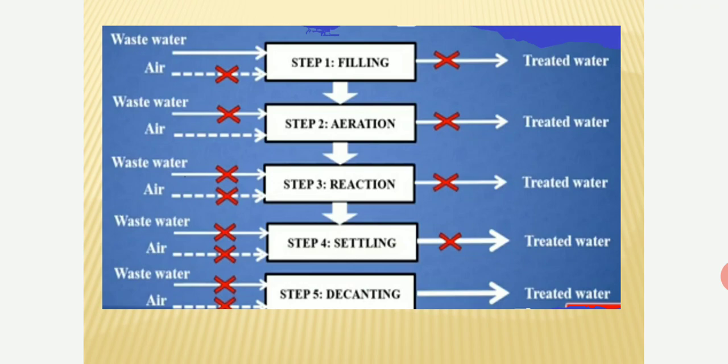Okay, so see here, in the aeration tank only air is supplied, and the wastewater and treated water valves are closed. In the third step, reaction, all valves are closed, and the reaction is taking place, in which organic matter starts to decompose. Or you can say the bacteria start to decompose this organic matter. In the fourth stage, that is settling, after decomposition, the sludge which is formed in the tank starts to settle down, and in the last step, decanting, we remove the treated water to another tank.